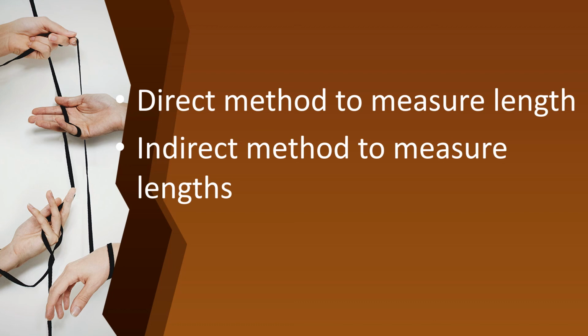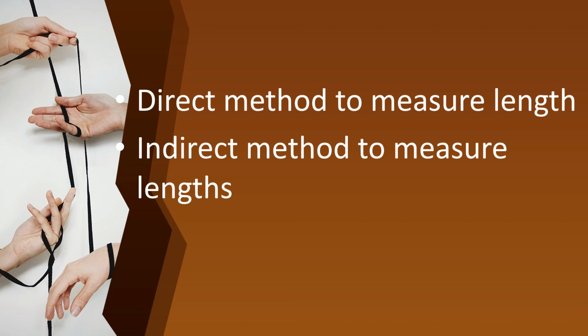Okay children, we can use a scale, that is a ruler, metric scale or measuring tape in the direct method. Can you all understand? If the two endpoints are reachable, we can use the direct method to measure its length. What are the instruments we can use to measure length in the direct method? We can use scale, that is ruler, metric scale and also measuring tape.